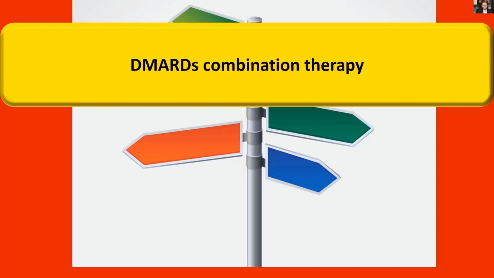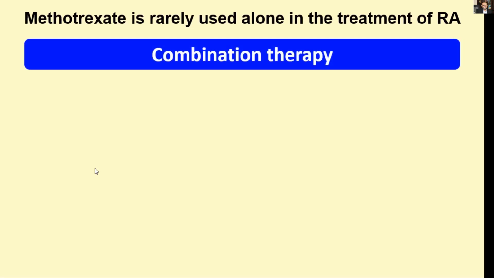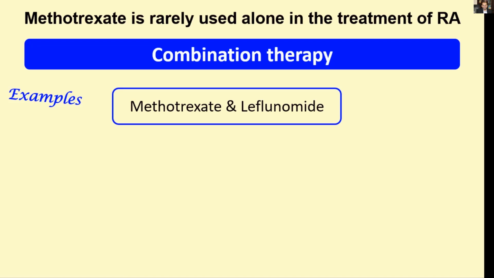Lastly, we will go through DMARDs combination therapy. Methotrexate is no longer used alone in the treatment of rheumatoid arthritis. Therefore, there are many suggested DMARD combinations. For example, methotrexate is combined with leflunomide.